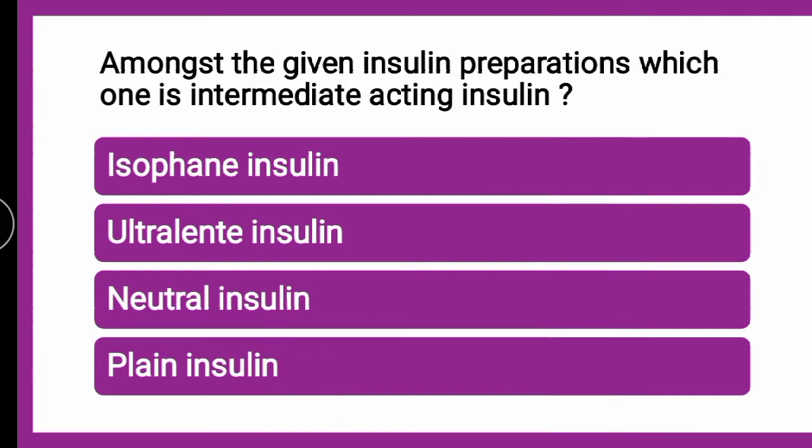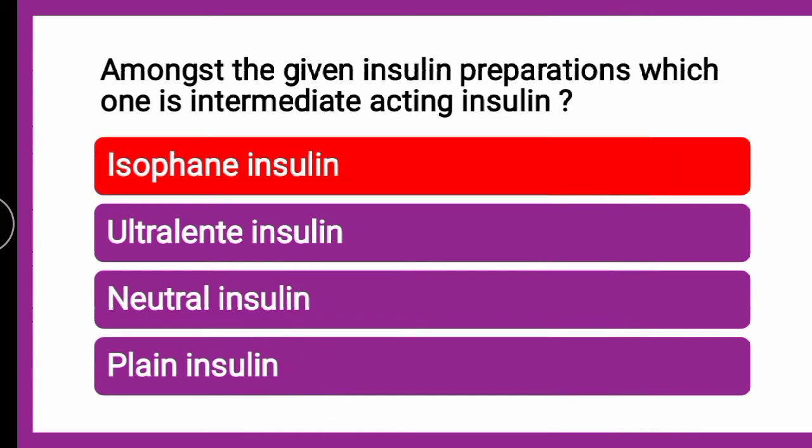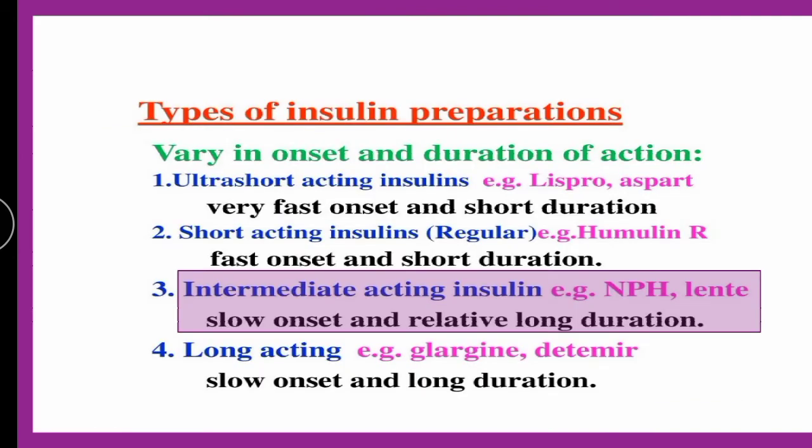The correct answer is isophene insulin, which is also known as NPH insulin. NPH insulin, which is nothing but isophene insulin, as well as lente insulin, are the intermediate acting insulins.